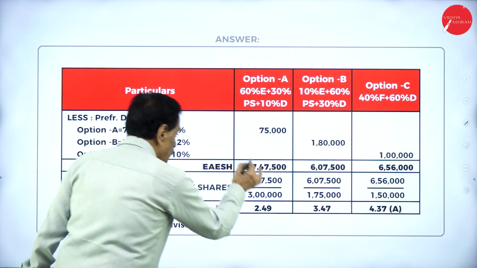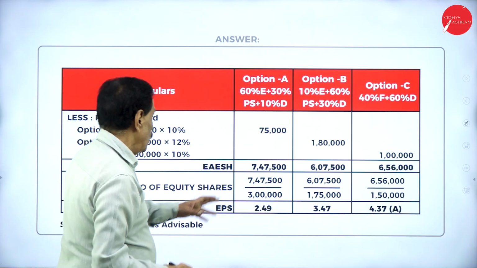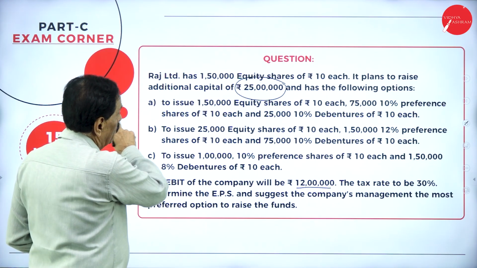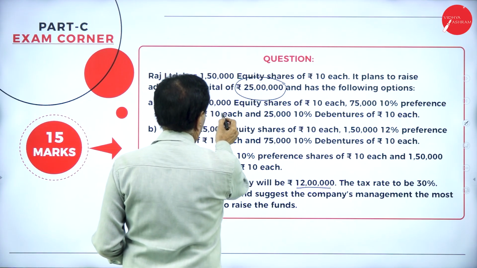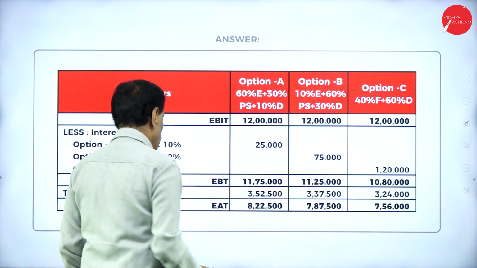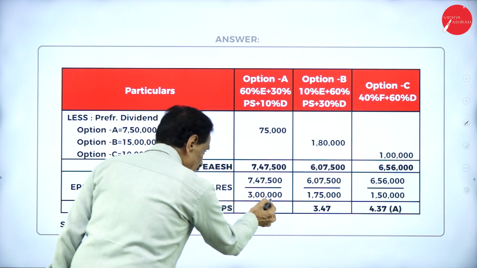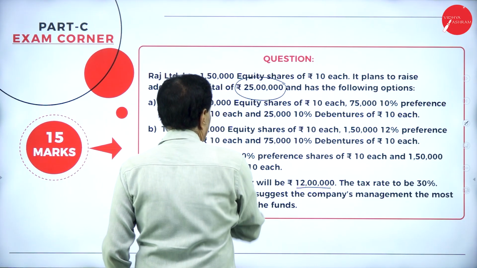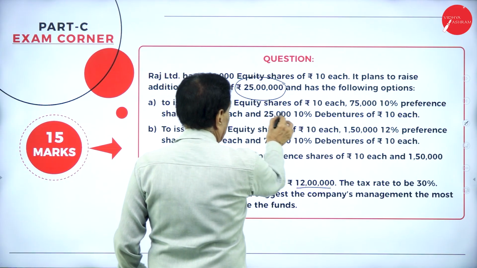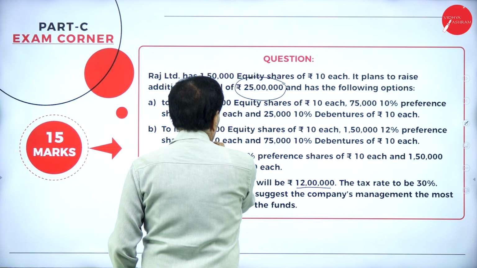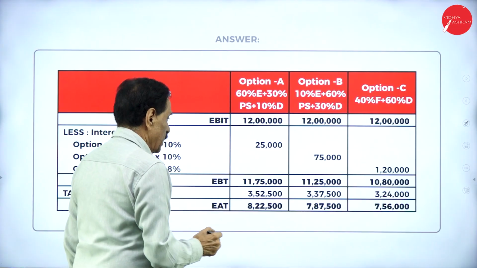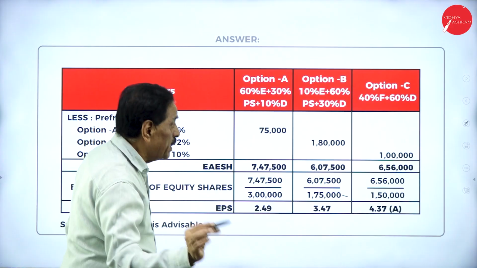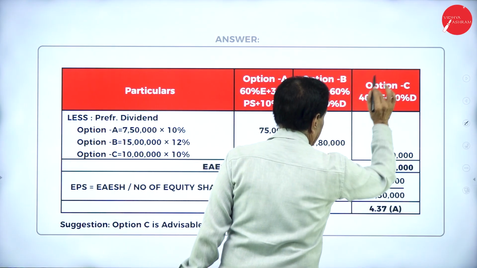Now, earning per share: profit divided by number of shares. So you have got 7,47,500. What is your existing? Already you have got 1,50,000. Here 1,50,000 equity shares means totally you have got 3 lakh shares. Second one, you have got 1,50,000 equity shares, come back here, you have got 25,000. That means it becomes 1,75,000. Third case, there is no equity share at all, only preference share and debenture.